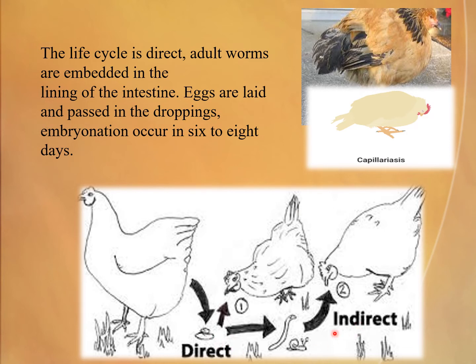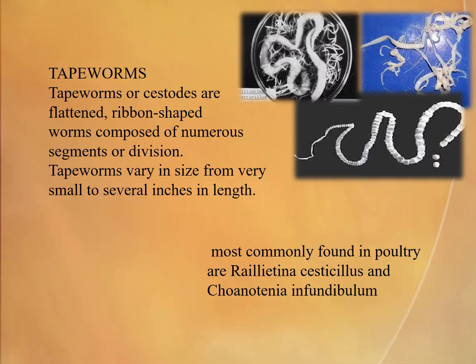The cestode life cycle is indirect. Tapeworms or cestodes are flattened, ribbon-shaped worms composed of numerous segments or divisions. Tapeworms vary in size from very small to several inches in length. Most commonly found in poultry are Raillietina, Cysticercus, and Choanotaenia infundibulum.